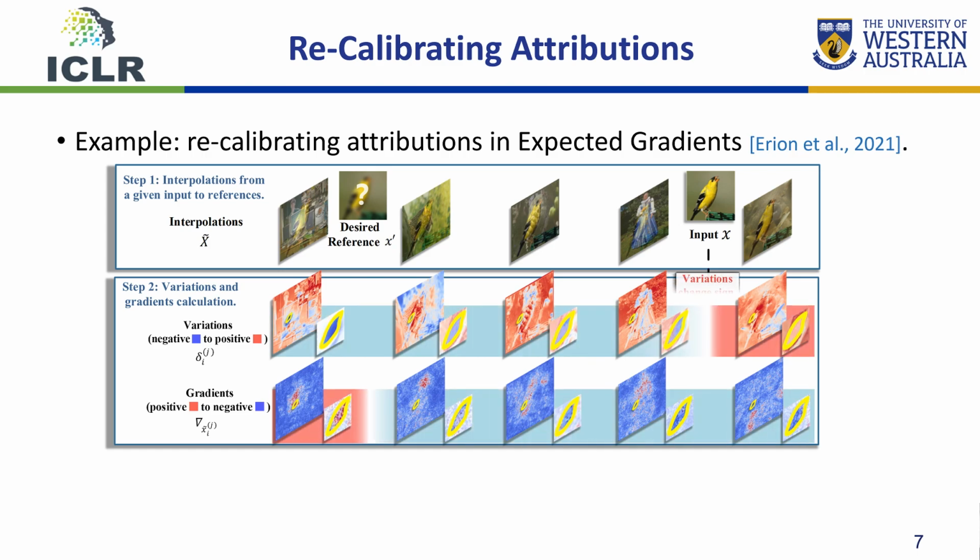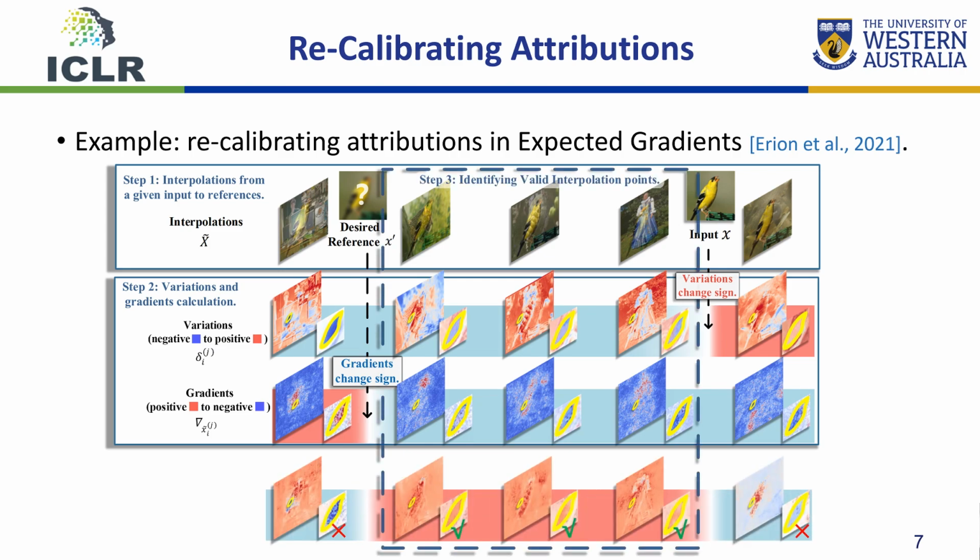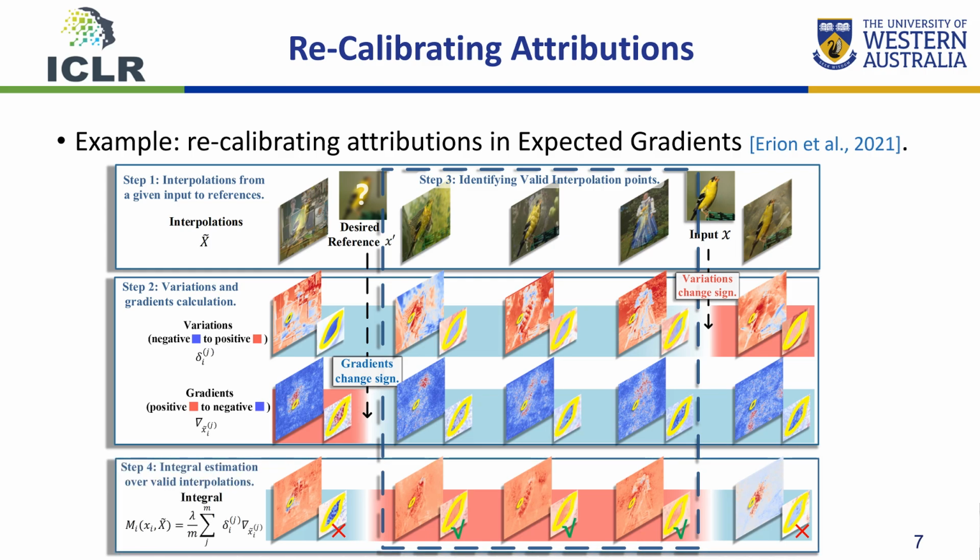Based on our previous insight, we know that the sign of variations and gradients will change when the interpolations cross the input feature and desired reference. Therefore, we can identify valid interpolation points by checking the sign of the product between the variations and the gradients. Finally, we estimate the attributions over the valid interpolations, resulting in the recalibrated attribution of the input pixel.